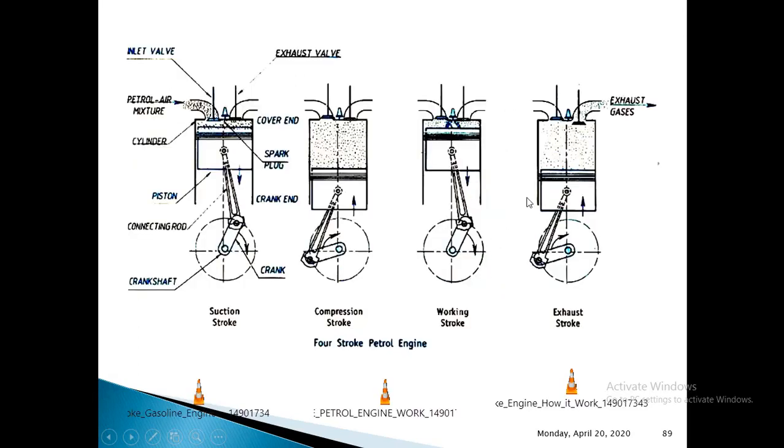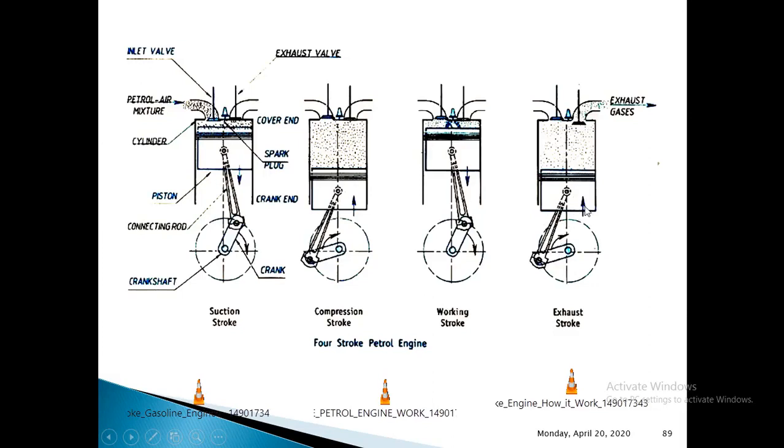Next we have the last stroke, which is the exhaust stroke. I will again tell you the overview of this exhaust stroke first. In an exhaust stroke, the piston will be at bottom dead center and will move towards top dead center. Here the inlet valve remains closed and the exhaust valve is kept open. Again the crankshaft will finish the next half of its rotation. This is the overview of this exhaust stroke.